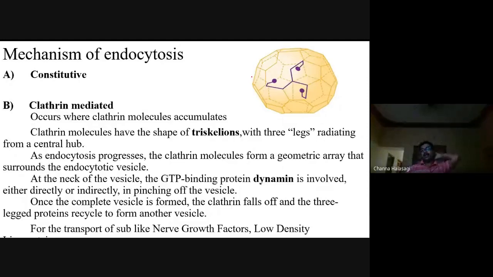That is clathrin mediated endocytosis. Mainly low density lipoproteins and nerve growth factors are transported by clathrin mediated endocytosis.